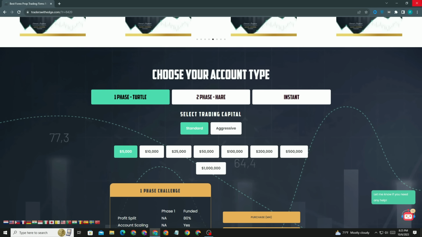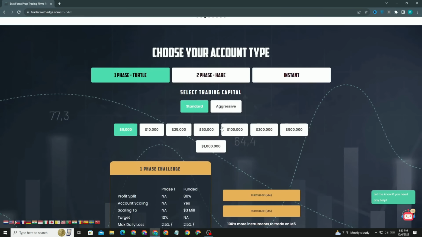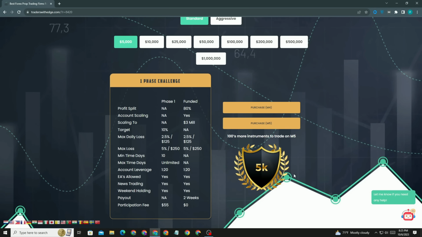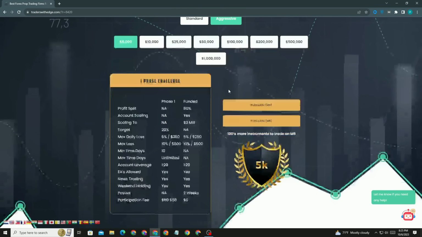This is just an investment and challenging platform. If you think that you are a great challenger, and if you have some money, then you can simply invest over here, and with the return you will get an extra amount of profit. Here you can choose your account type, like standard or aggressive.